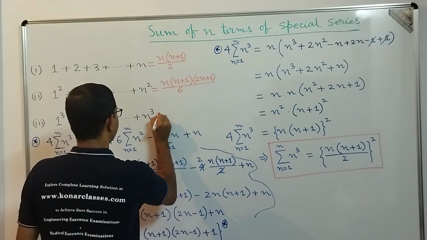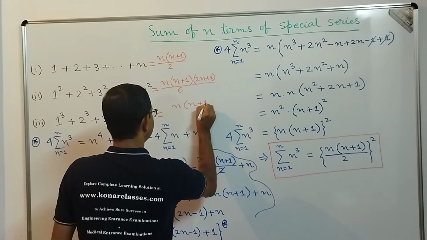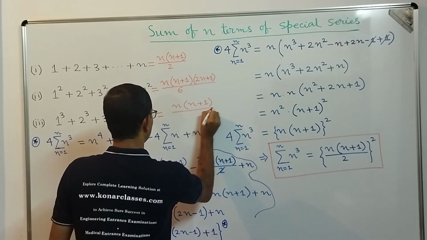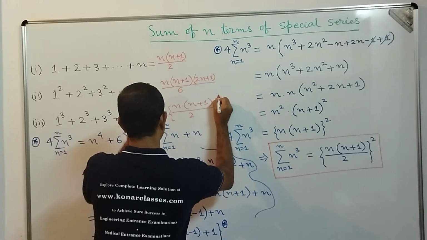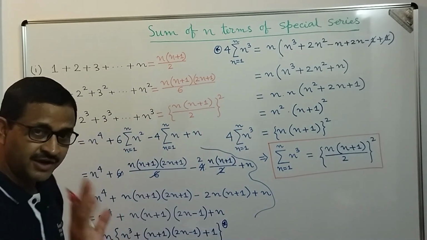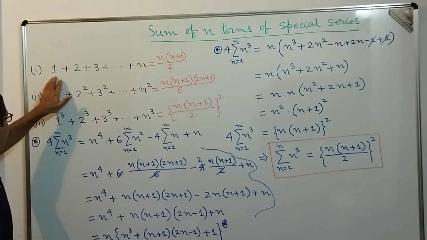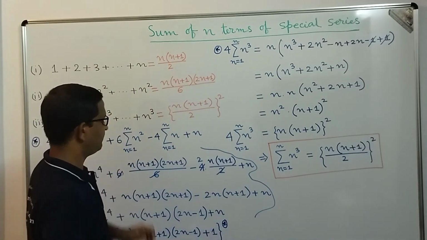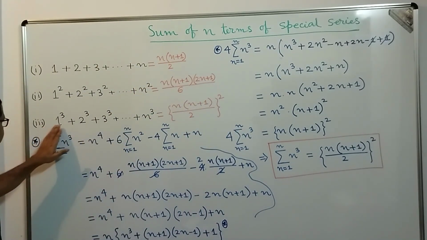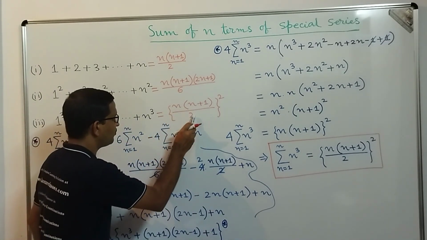So what is this value we get, dear students? n into n plus 1 divided by 2 complete whole square, correct? Now if you see, the sum of the first n natural numbers, that is 1 plus 2 plus 3 up to n, is n into n plus 1 by 2, and 1 cube plus 2 cube plus 3 cube up to n cube is nothing but n into n plus 1 by 2 whole square.